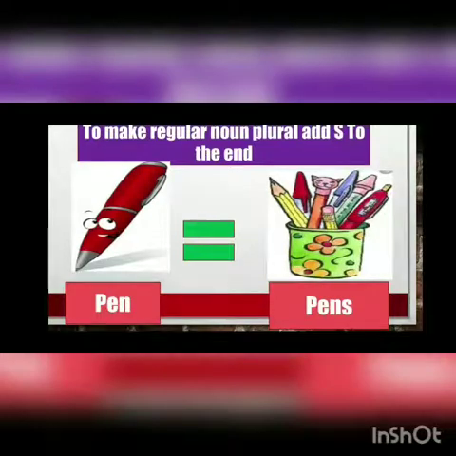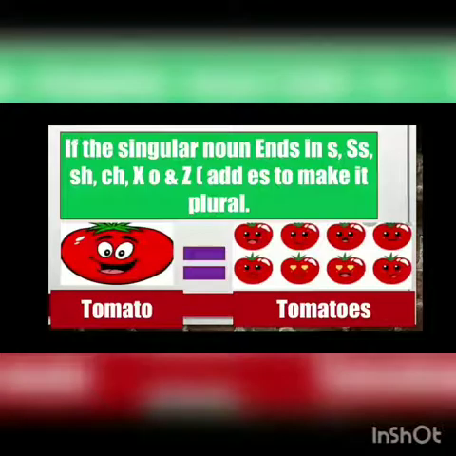Pen, pens. When one pen is there, how are you going to change it into pens? To make a regular noun plural, pen is the singular noun, only one is there. Now you need to make it plural. What will you do? You will directly put s. One pen. In the next picture, too many pens. So pen, pens. Getting it? We'll look at the next slide.